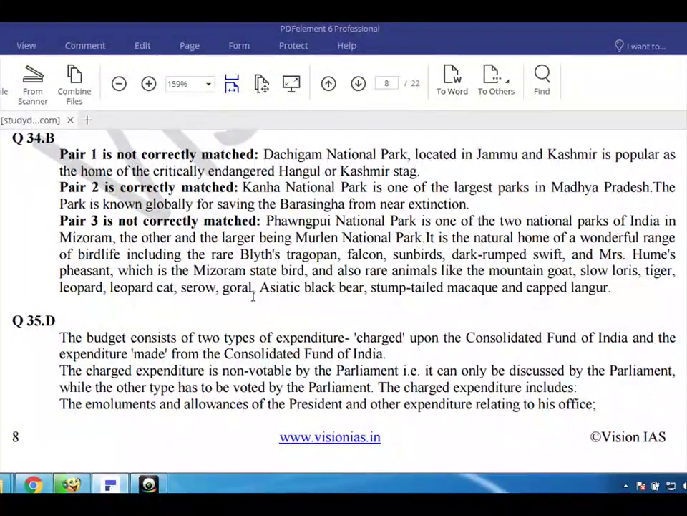Q35. The budget consists of 2 types of expenditure: expenditure charged upon the Consolidated Fund of India and the expenditure made from the Consolidated Fund of India. The charged expenditure is non-votable by the Parliament, i.e. it can only be discussed by the Parliament, while the other type has to be voted by the Parliament. The charged expenditure includes the emoluments and allowances of the President and other expenditure relating to his office.